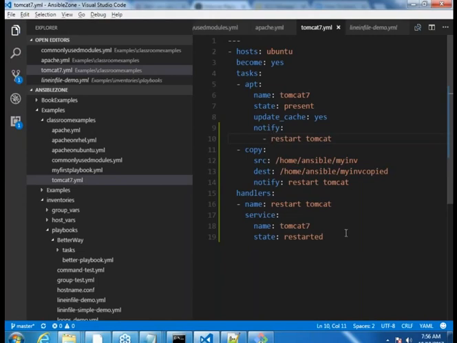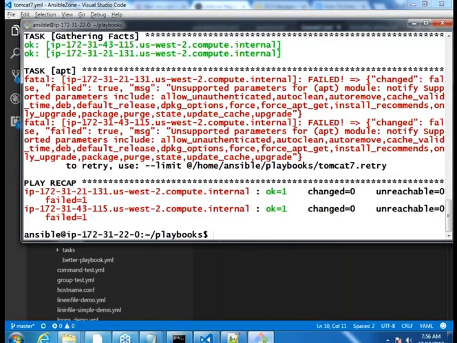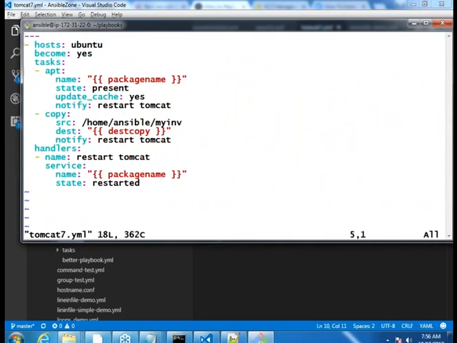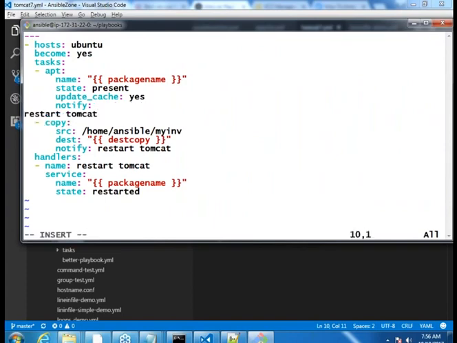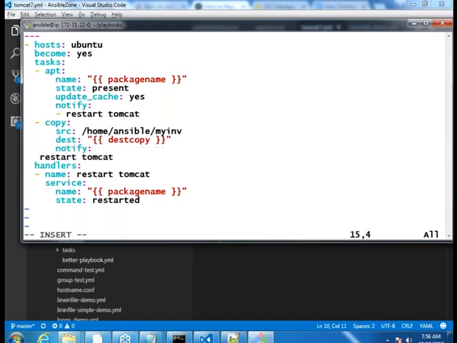Yeah, so I have to make the same change over vi tomcat7.yml, and now here. Okay, fine. Let us see now whether it works or not.